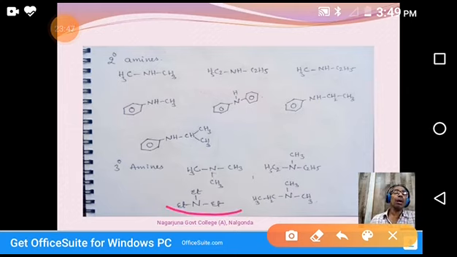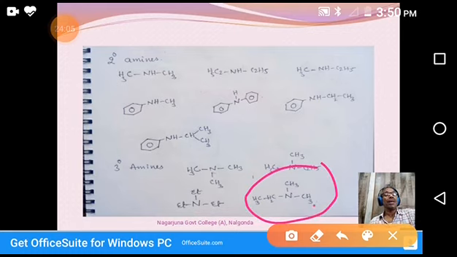Coming to this compound, all three alkyl groups are ethyl groups. That's why triethylamine is the common name. Coming to the IUPAC name, it is ethanamine, but two hydrogens are replaced by two ethyl groups. So N,N-diethyl ethanamine. Coming to this compound, you see methyl, ethyl. The alkyl group with the larger number of carbons, we take as the root name.